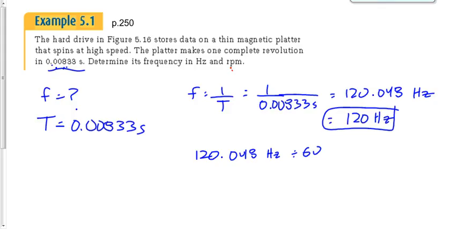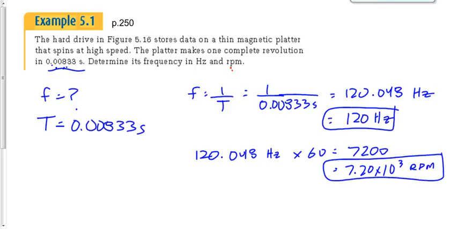What are we going to do? Multiply by 60, right? And I think what we end up with there is 7,200, or 7.20 times 10 to the 3 RPMs. That's a pretty standard value, by the way, for the frequency of a hard drive: 7,200 RPMs.